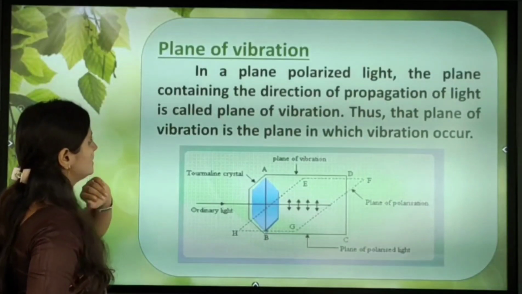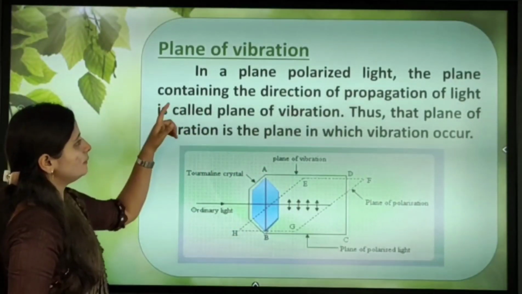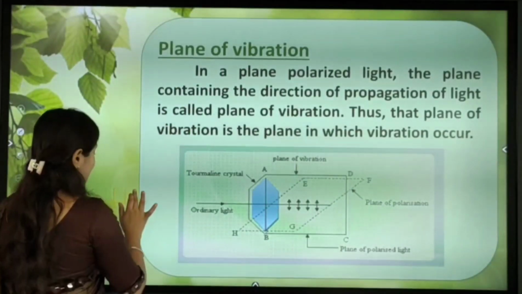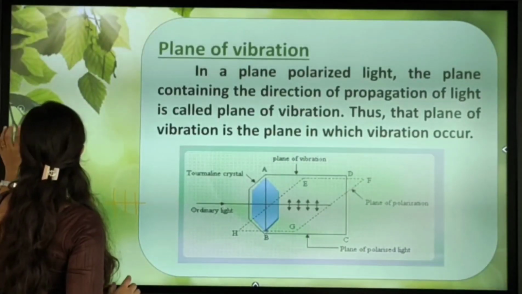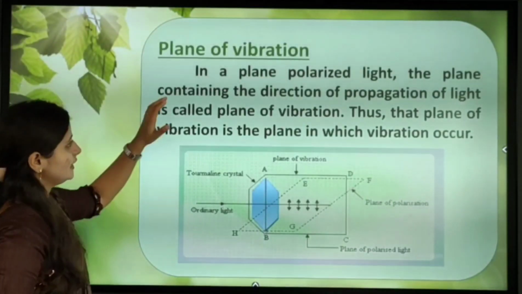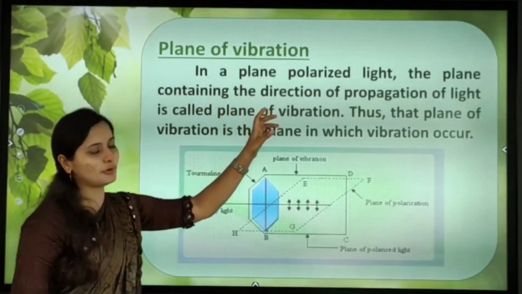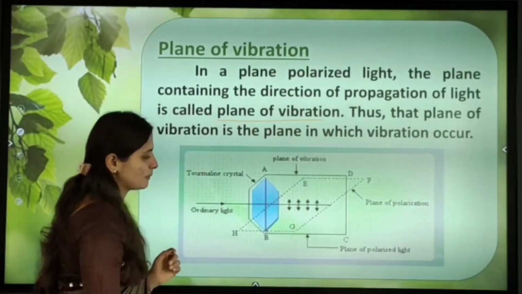We'll move to the next concept, the plane of vibration. In plane polarized light, the plane containing the direction of propagation of light is called the plane of vibration.